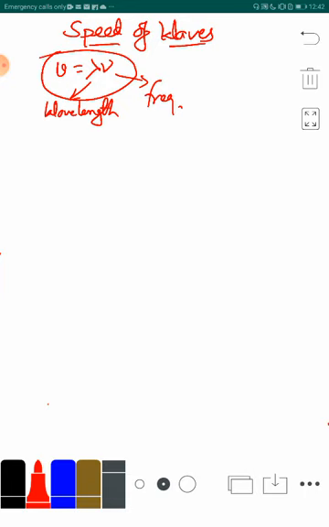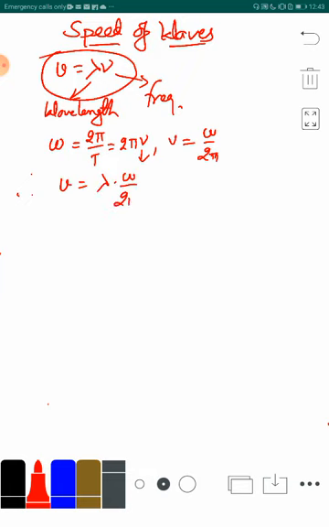This can also be put in different forms. Omega, not the frequency but omega, is written as 2 pi upon T, or it is written as 2 pi nu. So, from here we can substitute the value of nu. The value of frequency nu comes out to be omega upon 2 pi. Therefore, the value of velocity comes out to be lambda into nu, which is lambda times omega upon 2 pi.